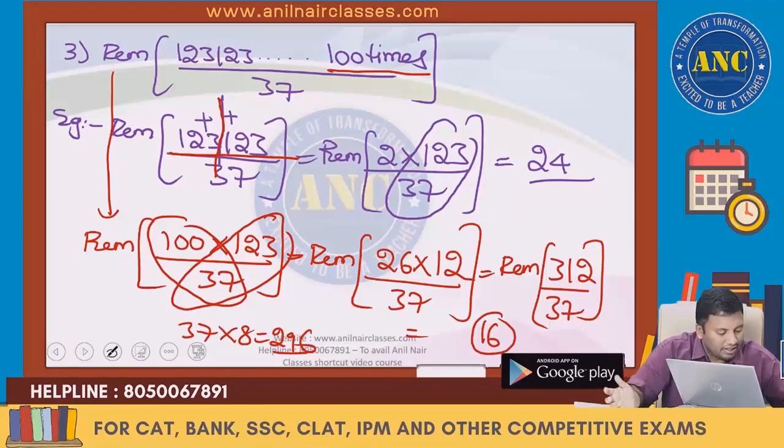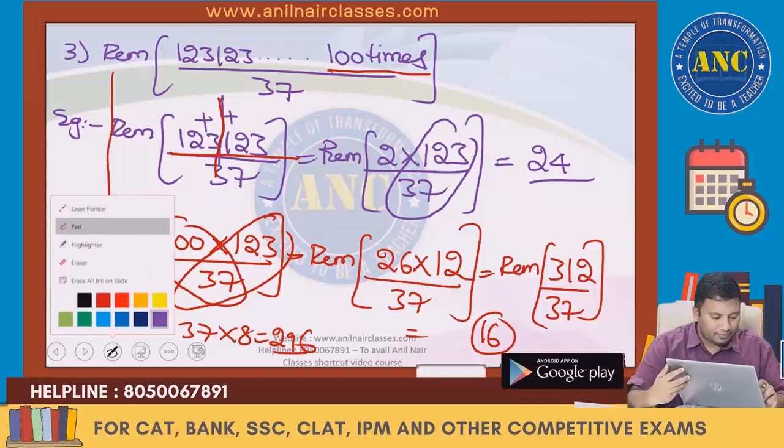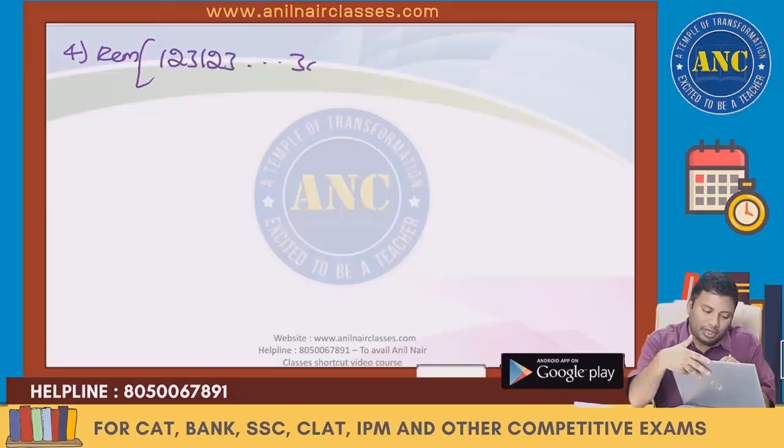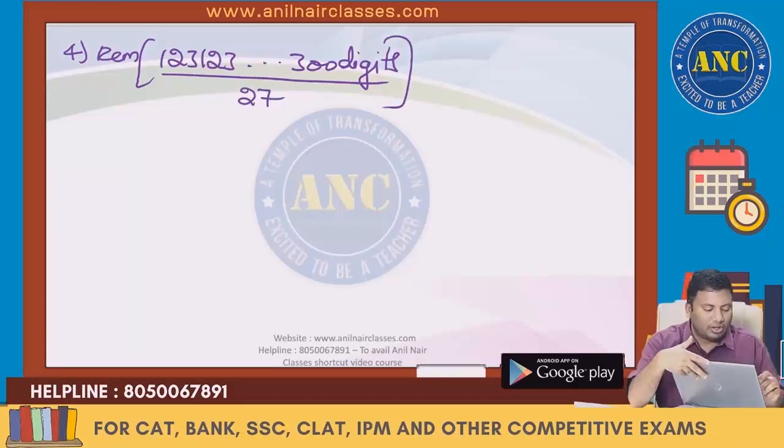Divided by 27. Third one, I hope the concept is clear. Next, fourth one. 1 2 3, 1 2 3, 1 2 3 written 300 digits divided by 27.